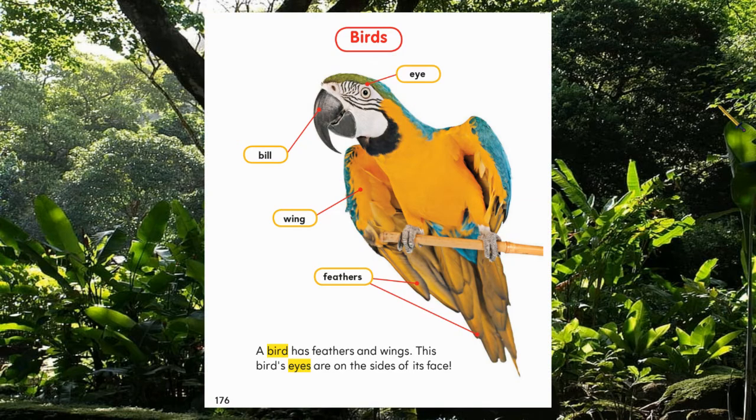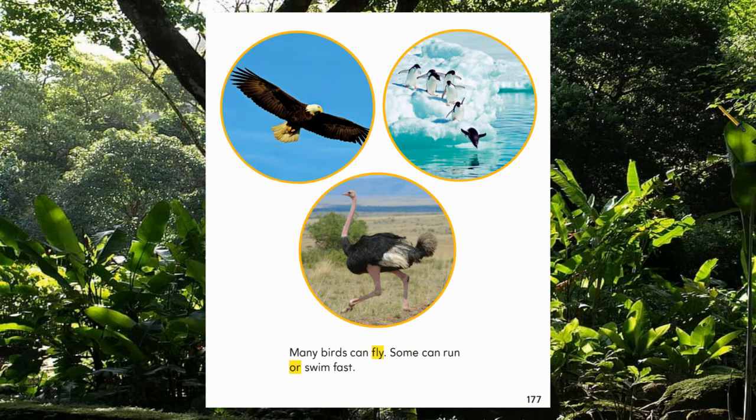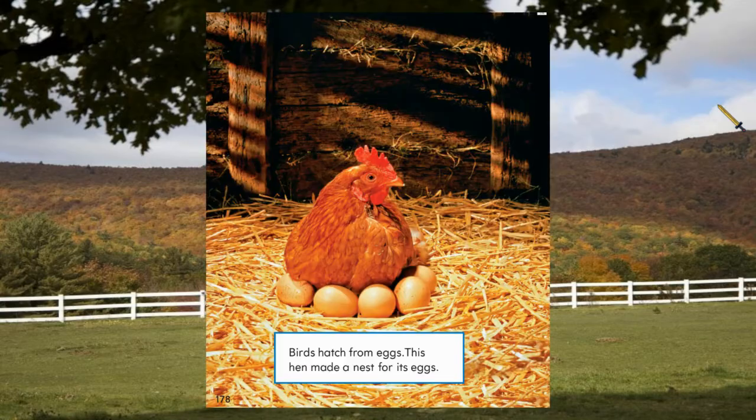Birds. A bird has feathers and wings. This bird's eyes are on the side of its face. They also have a bill, which is a long beak, wing, and feathers. Many birds can fly. Some can run or swim fast. Birds hatch from eggs. This hen made a nest for its eggs.